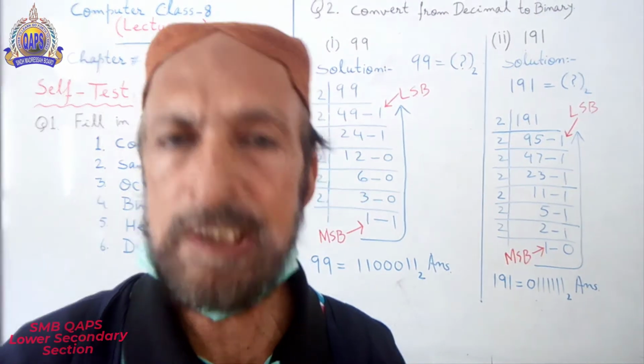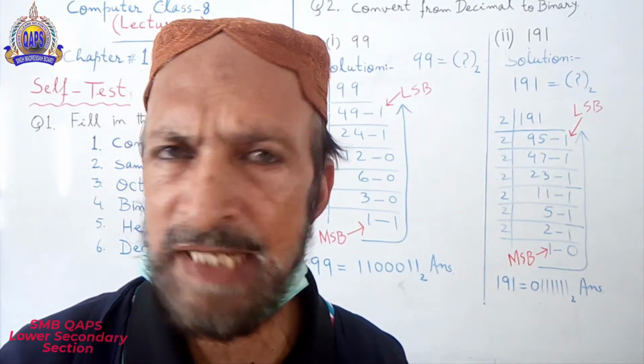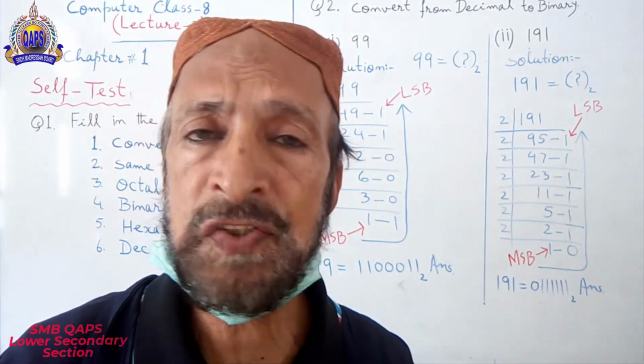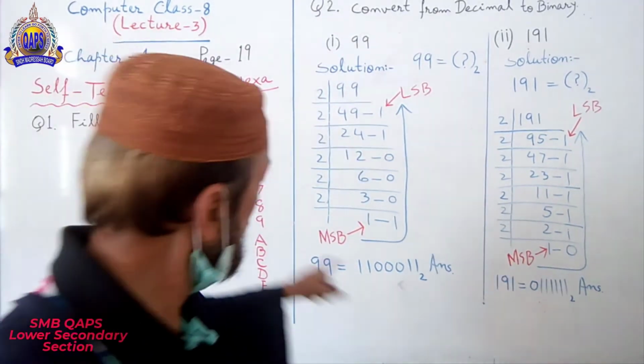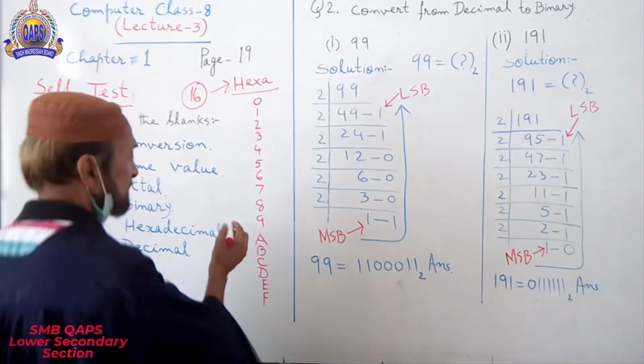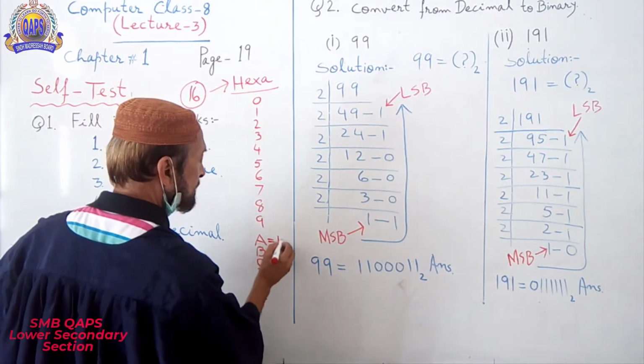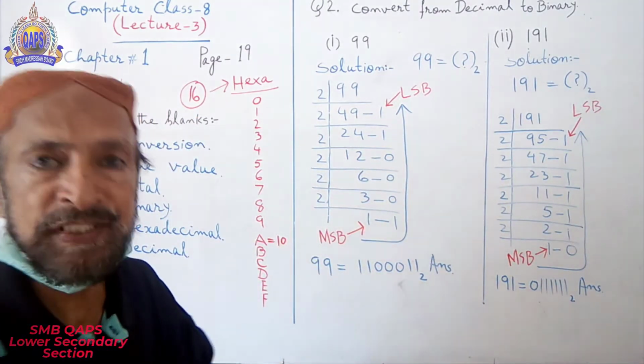So, the base power of hexadecimal is 16. You understand? What does it mean? A is equal to 10.